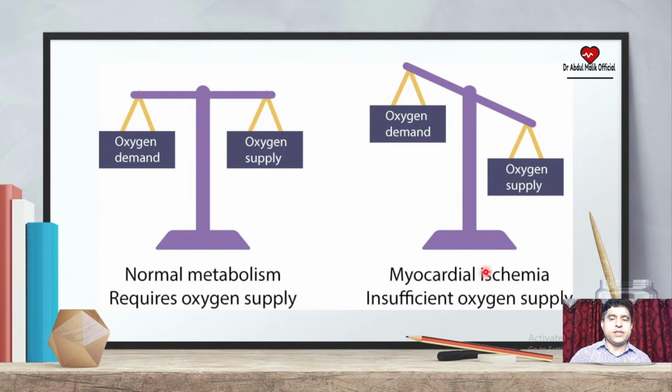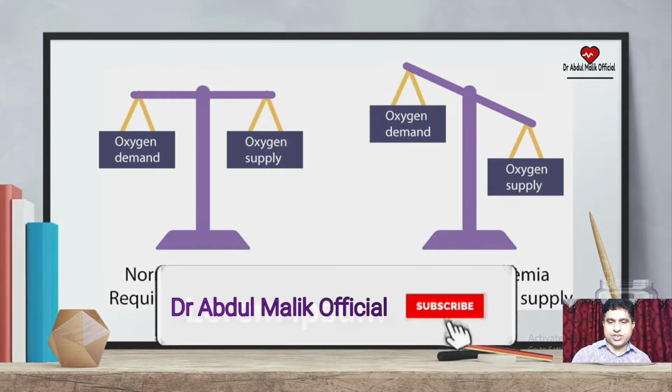On the other hand, in myocardial ischemia, there is insufficient oxygen supply, a difference between oxygen demand and oxygen supply. Then myocardial ischemia may happen, myo means muscles, cardial means cardiac muscles, ischemia means obstruction of the oxygen supply, or there is hypoxia or less blood supply due to obstruction.